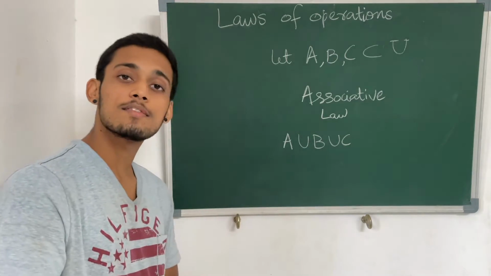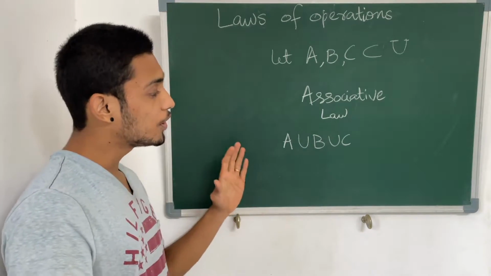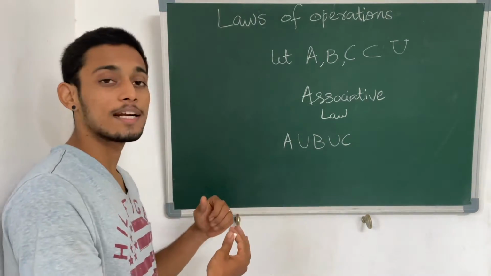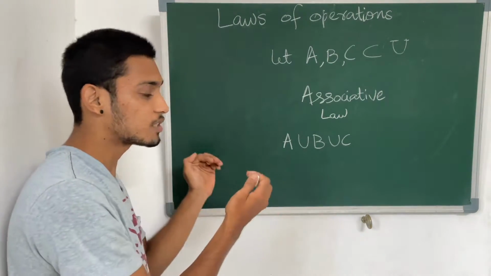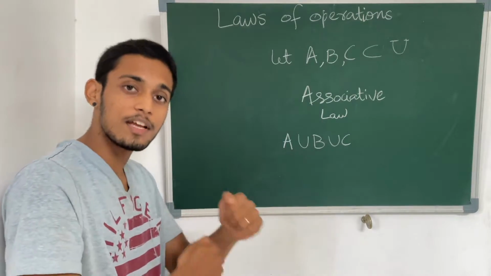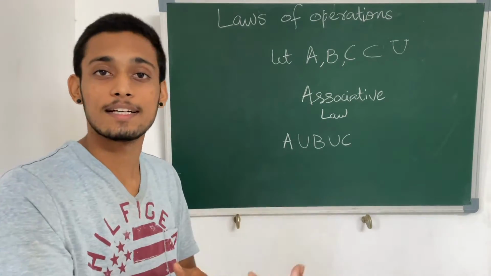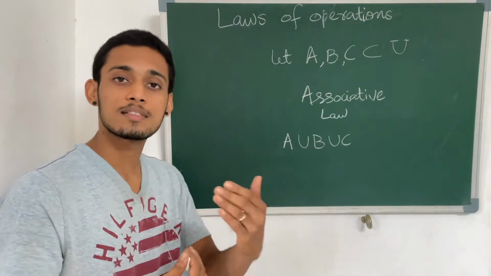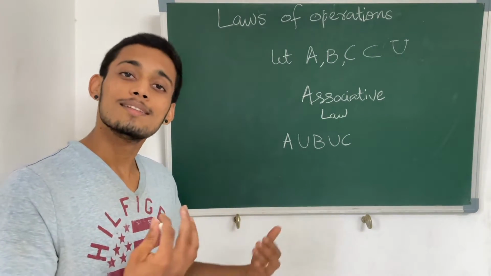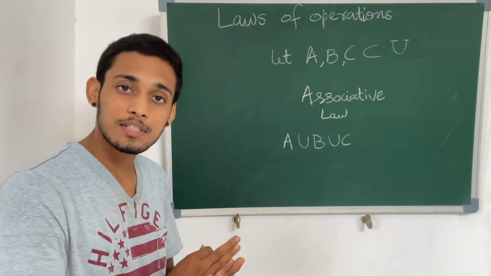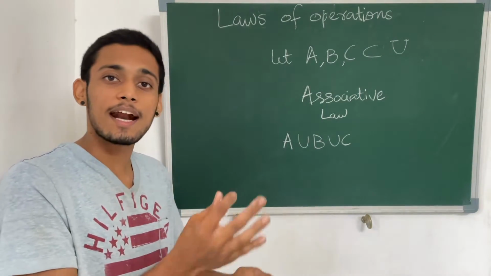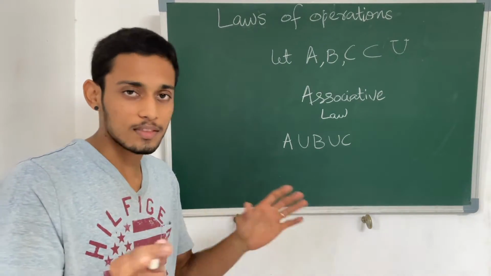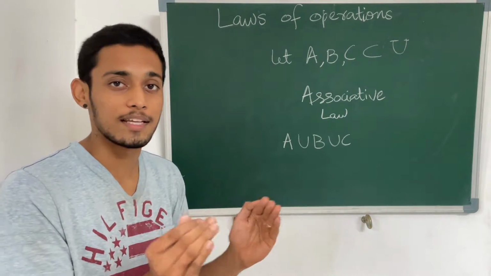What this associative law states is, if you are going to take the union of three sets, we know that this operation is binary. So first we have to do it on two sets, then we have to combine the result with the third set, just like you would do with a mathematical expression. If you have 2 plus 3 plus 5, in our mind we can do it quickly, but the process is we do 2 plus 3 and then we add 5 to it, or we do 3 plus 5 and then we add 2 to it. This is how we logically do binary operations.